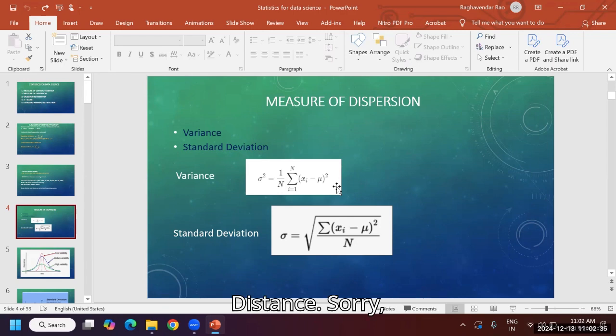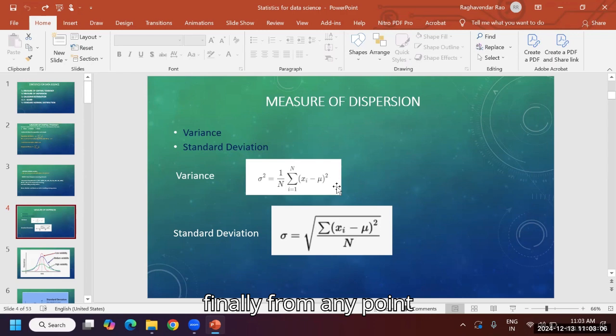Distance. Sorry, standard deviation. Standard deviation means how it is distributed. From here to here, how much distance is there? Again from here to here, here, here. From the middle point to every point, we need to take the distances. All together, we need to take a square root. So what will happen?